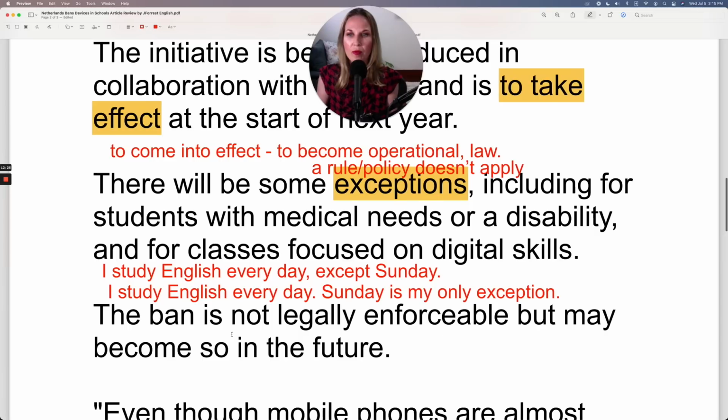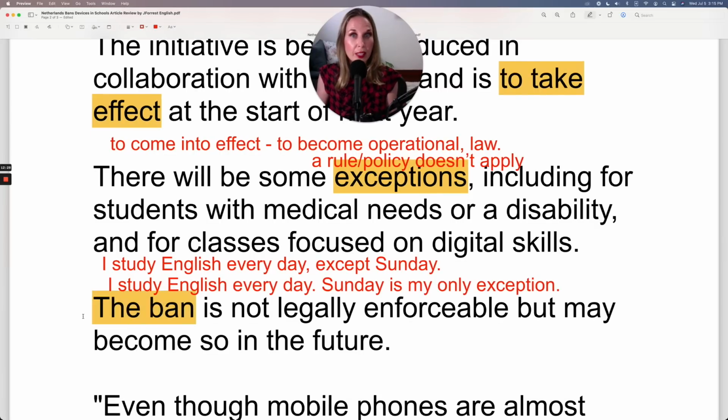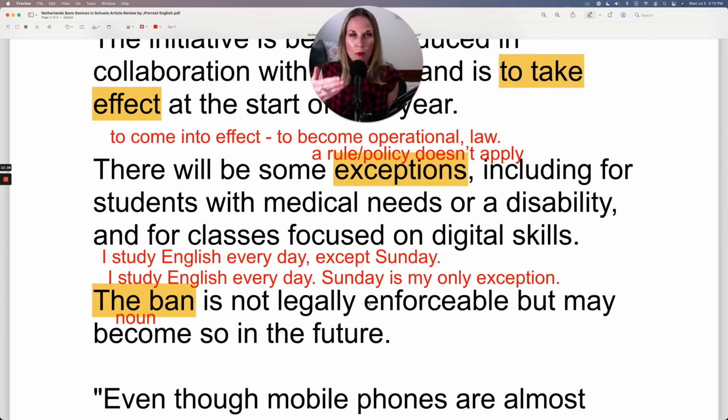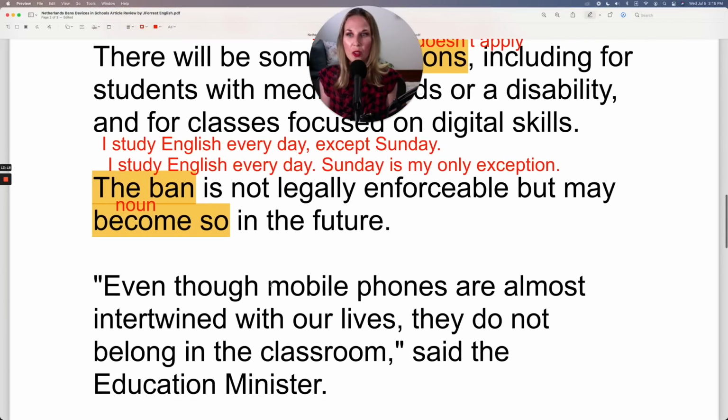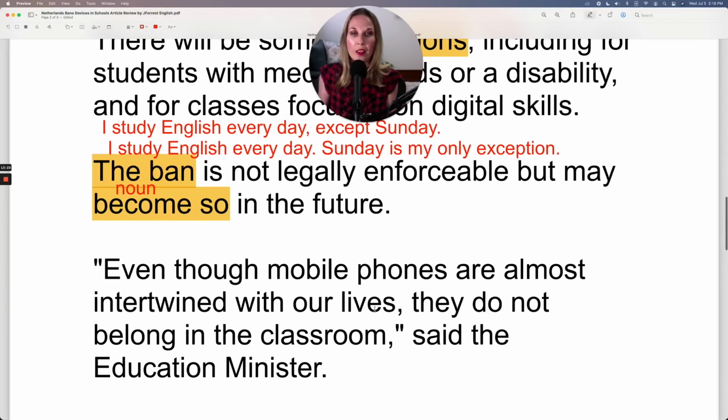Let's continue. The ban, so here they're using it as our noun. The ban is not legally enforceable. So you can't enforce it, make someone follow that legally, but may become so in the future. So become so means it may become legally enforceable, but right now it's not. Let's continue. Even though mobile phones are almost intertwined with our lives.